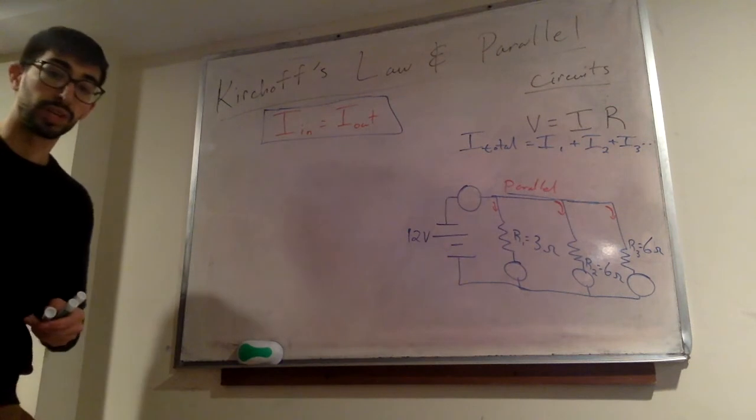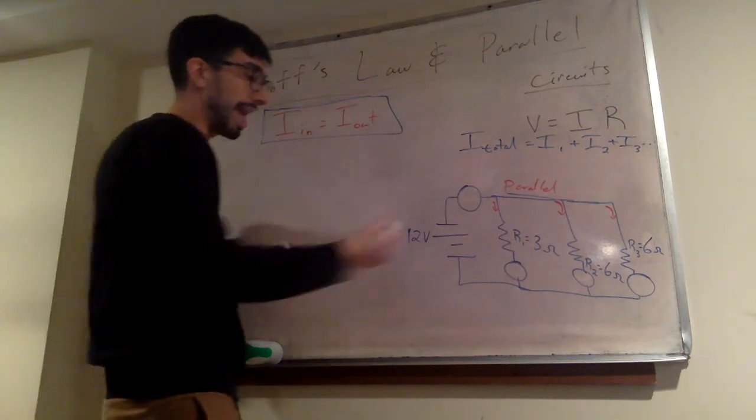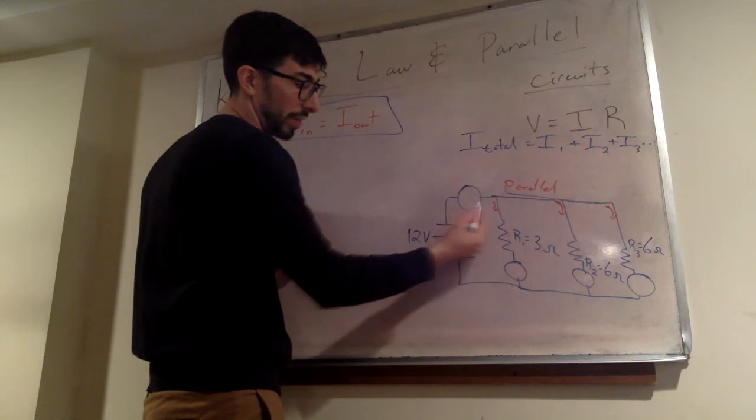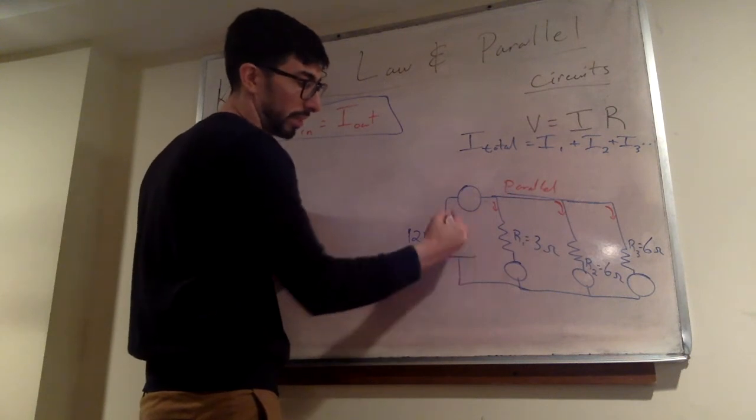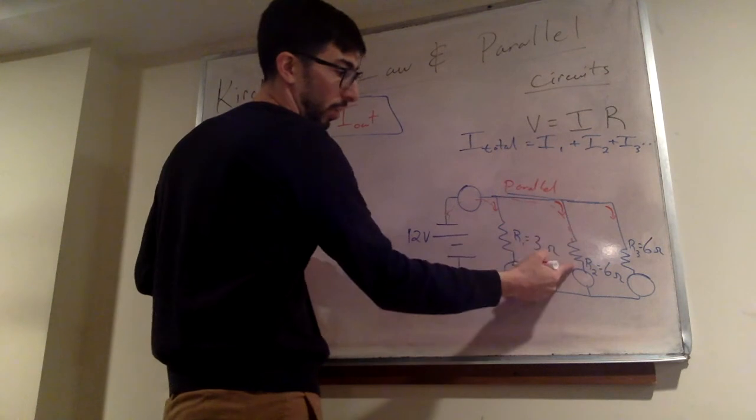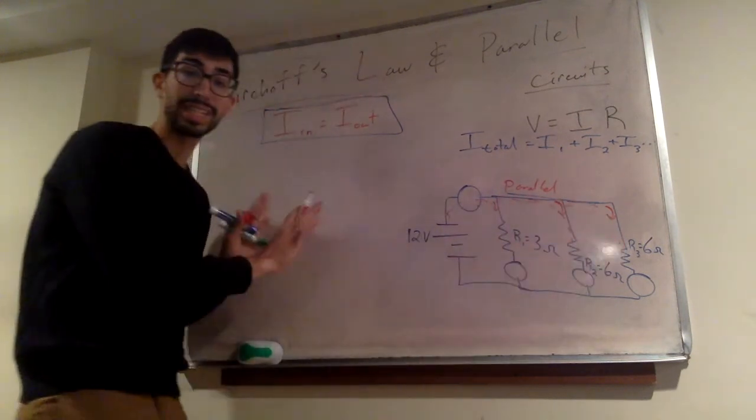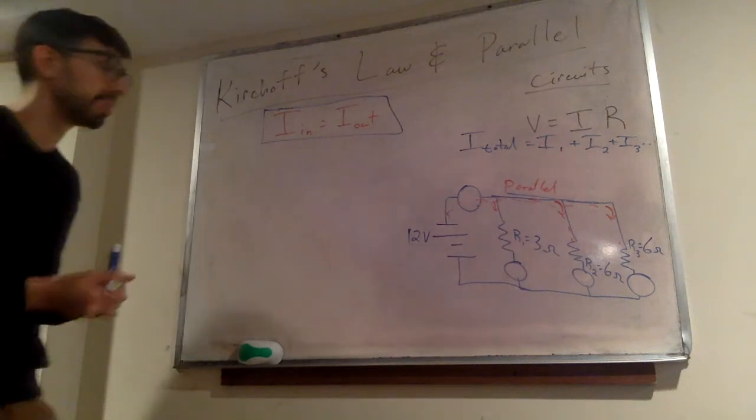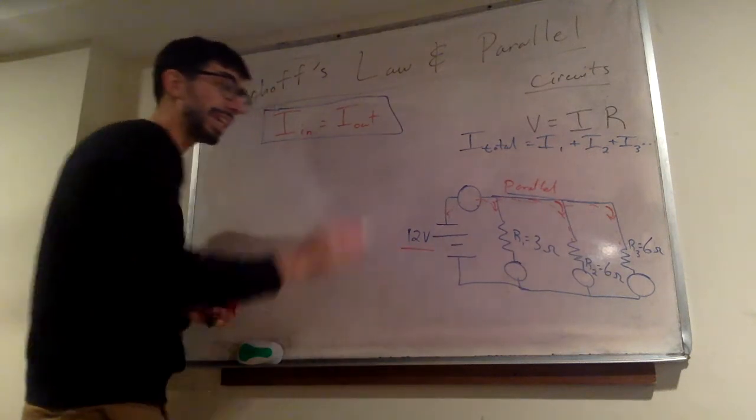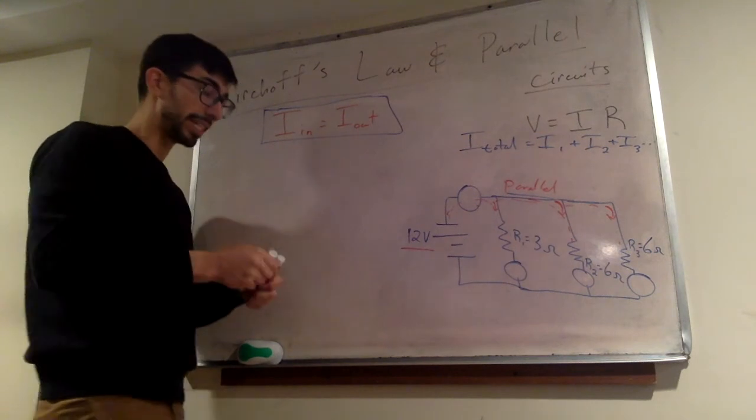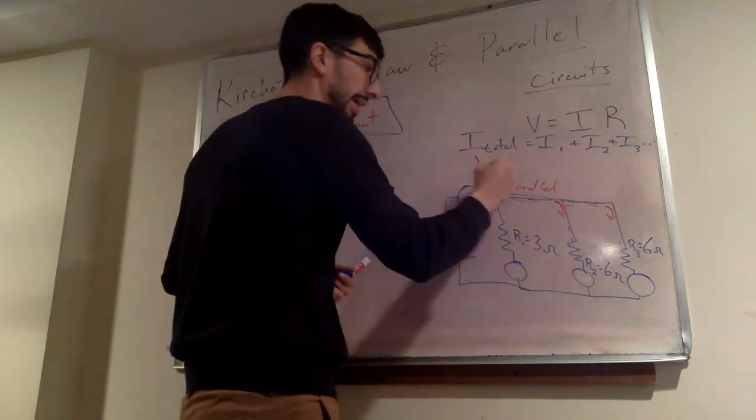Our next rule for current is everything has a direct path back to the battery. Take a look here. We have a direct path back to the battery for R1. We have a direct path back to the battery for R2. We have a direct path back to the battery for R3. They all have a direct connection back to the battery, which means that this voltage here is constant for all 3 branches.